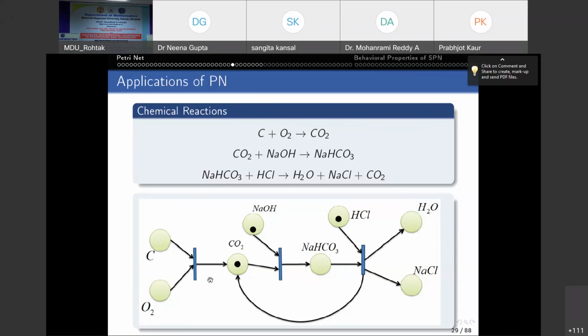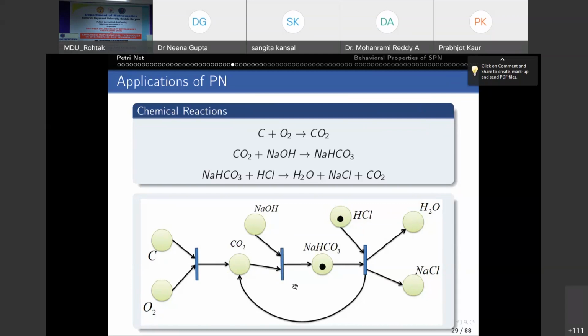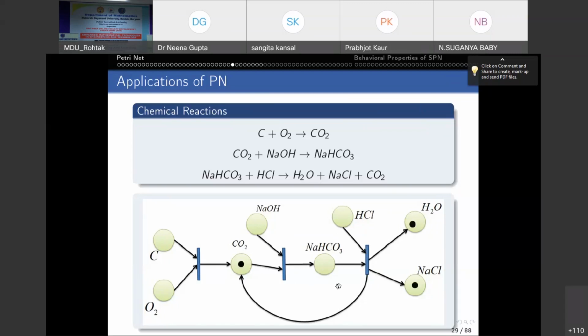Right? So now if you see the second transition, it is enabled now because CO2 has a token and NaOH has a token. So this transition is enabled by the enabling rule and it can fire. After firing, the token goes to NaSCO3. Now NaSCO3 and HCl react to each other, so this third transition is enabled, and after firing, the token moves from these two to H2O, NaCl, and CO2 also, because CO2 is also an output place of this third transition.